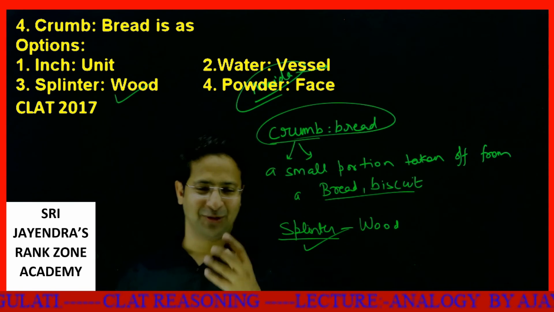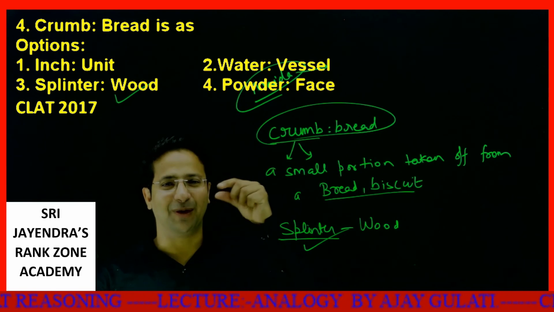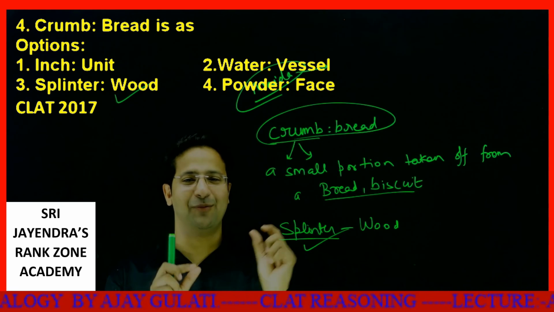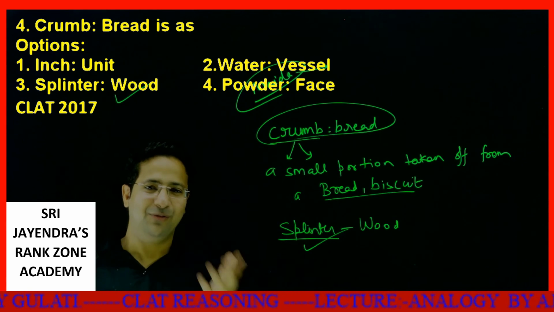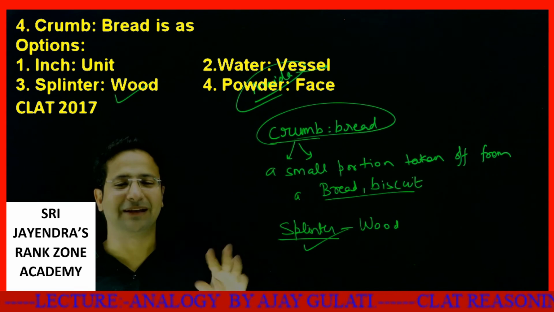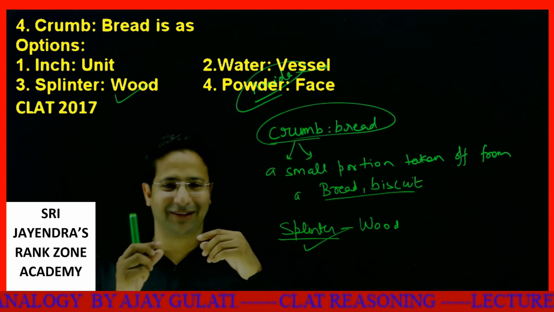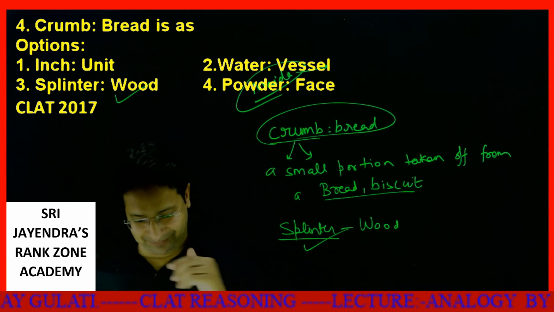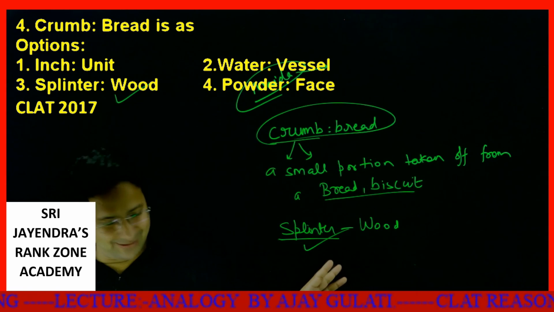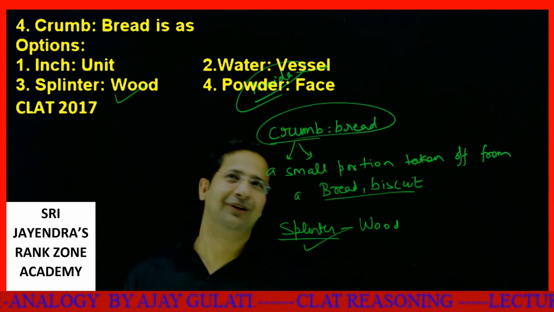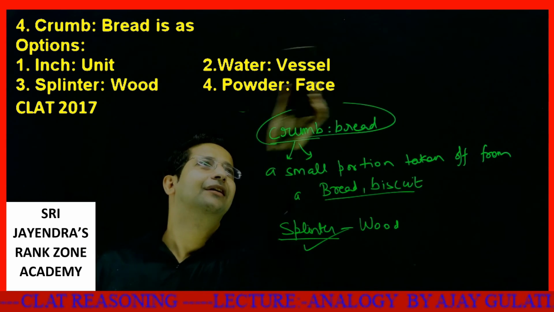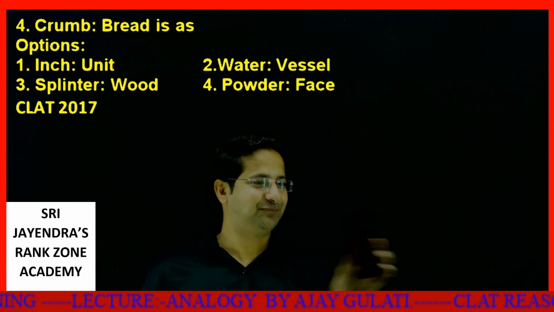What he did is from his packet of Marigold, he took out a biscuit, broke it and gave it to me. He gave me a crumb of a biscuit, and he was so enthusiastic in giving it. I thought he would give me a packet or something, but I was never expecting anything actually. The moment he gave me that, I smiled a lot, not to his face. Then I told this incident to everyone, and my previous boss is very famous, although he has taken retirement now. Anyways, now crumb, you got it very clearly. Okay.